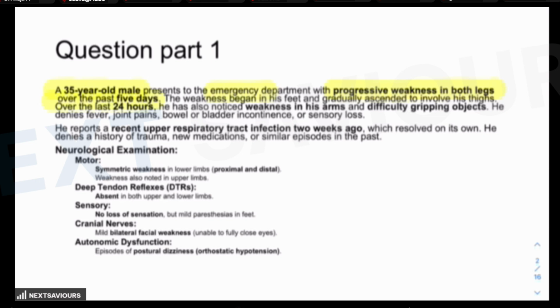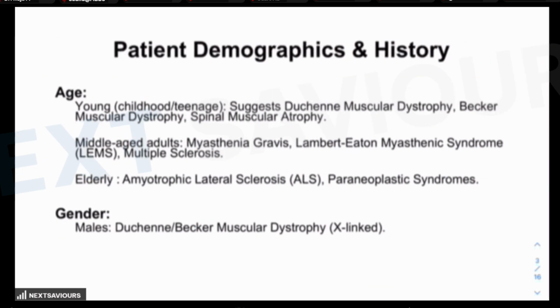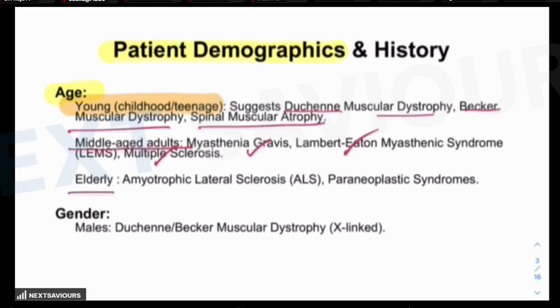You see, every time you get a question on neuromuscular disorder, the first thing always provided is the patient demographics and the history. Now, what is the patient demographic? The first one is age. If the age is young, in childhood or teenage, then you have to think of Duchenne muscular dystrophy, Becker muscular dystrophy, or spinal muscular atrophy. But if the age is in the middle age group, then think of myasthenia gravis, Lambert-Eaton syndrome, and multiple sclerosis. For elderly, it has to be amyotrophic lateral sclerosis or paraneoplastic syndromes.